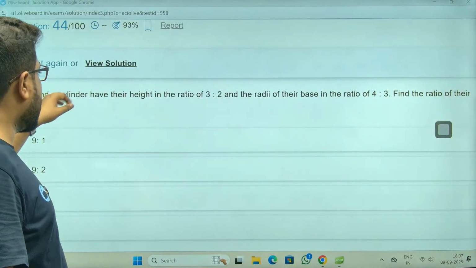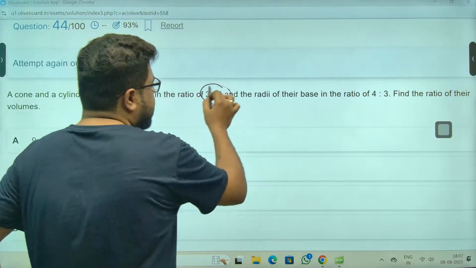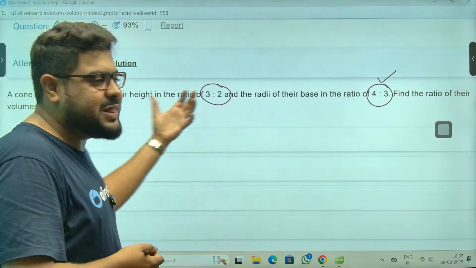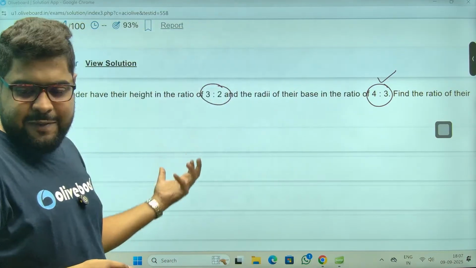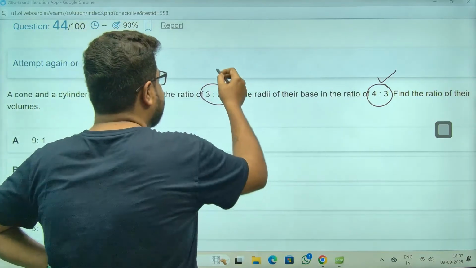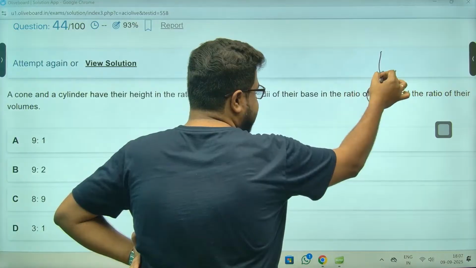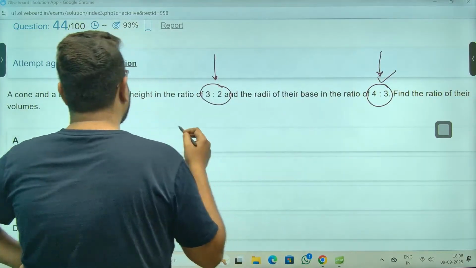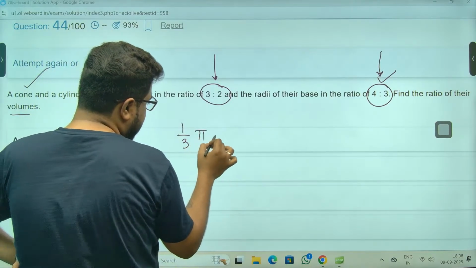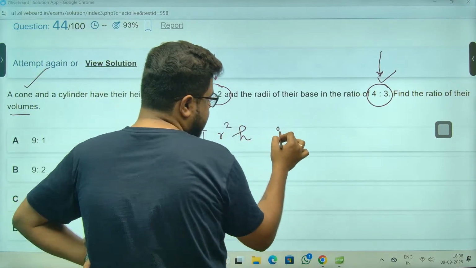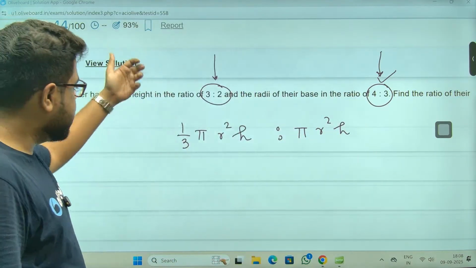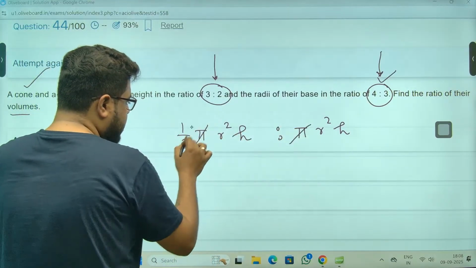Chalo, chalo, chalo. A cone and a cylinder. Sir, height ratio given, base radius ratio given. Sir, you can go with the formula, the basic, and if you have done my classes of foundation, you'll say this becomes direct. But again, I don't expect everyone to know all those, so let's do it the basic way. Sir, ratio of their volumes. So volume formula, cone is 1/3 pi r square h, and cylinder is pi r square h. In case of cylinder, that 1/3 is not there. Sir, pi cancels. Put this 3 to this side.